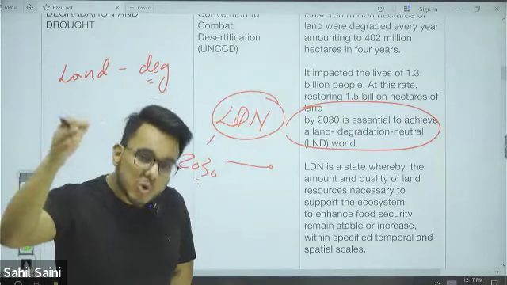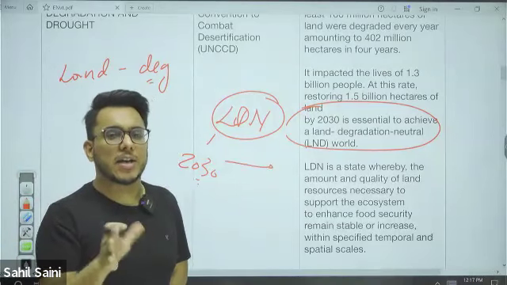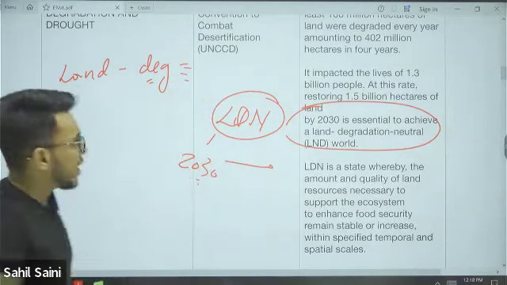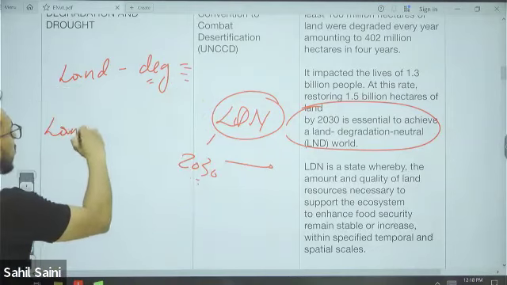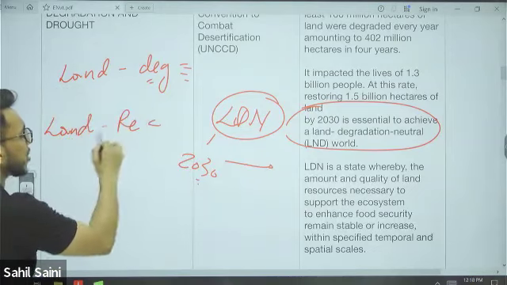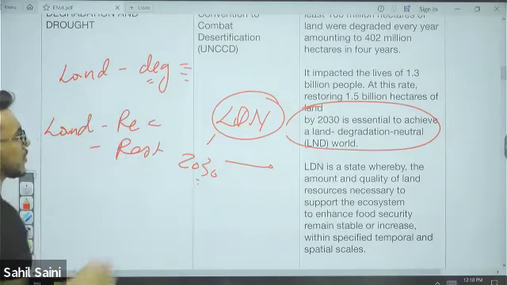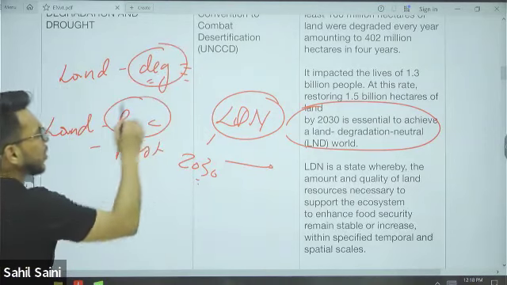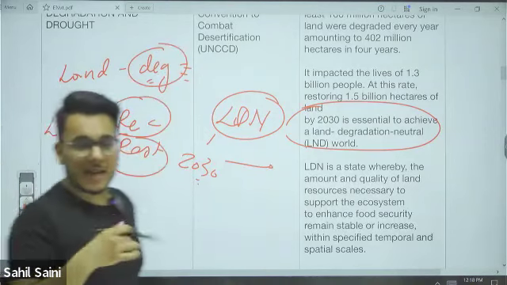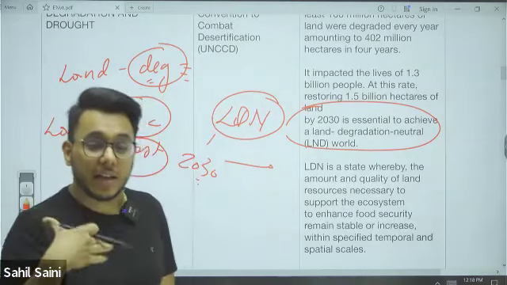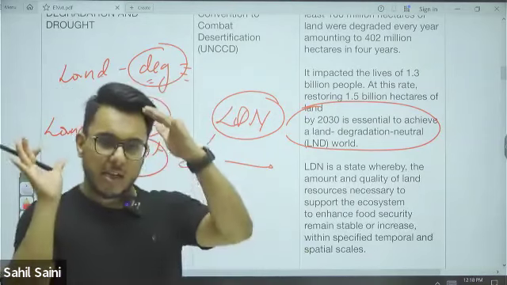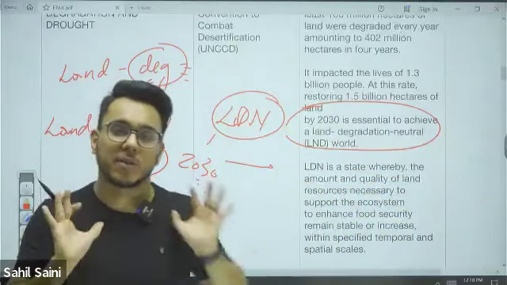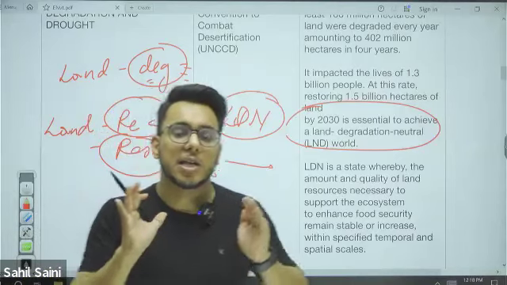So even if you stop the human activities leading to land degradation, natural activities will continue, and still some land will get degraded. But at the same time, we need to focus on land reclamation and land restoration, so that the amount of land that is getting degraded can be balanced out by the land that is being reclaimed and restored. You are losing 100 hectares of land by degradation. You need to restore 100 hectares of land. That is the land degradation neutrality.